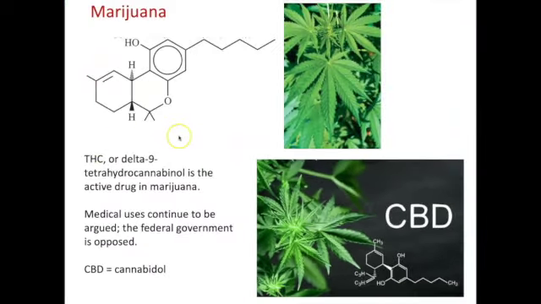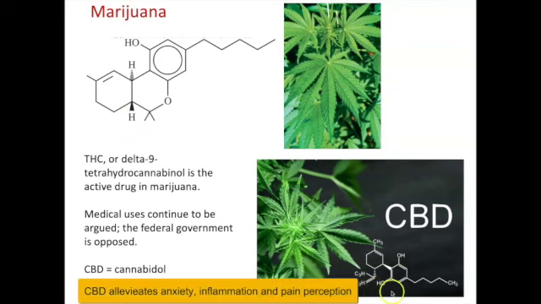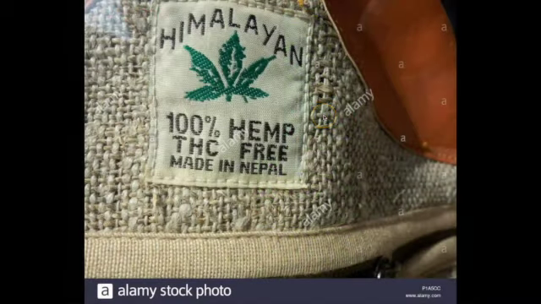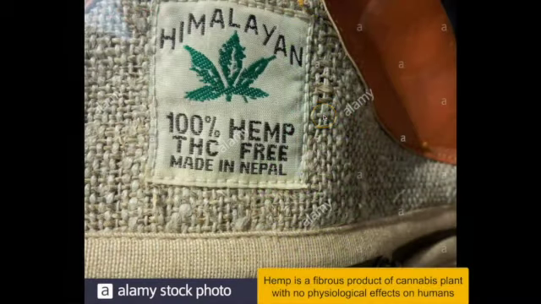This THC has psychoactive effects that are only released when it's heated. CBD is not psychoactive, but it alleviates anxiety, inflammation, and pain perception. This has become more popular in recent years and is not regulated by the government as a psychoactive drug because it's not. There's also an important compound from the cannabis plant, which is hemp. That's a fibrous product of the plant, and there are no physiological effects of hemp.